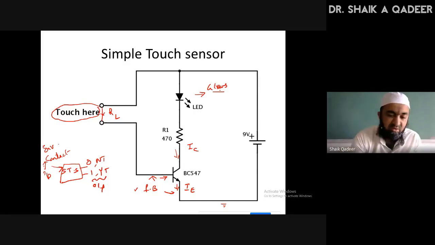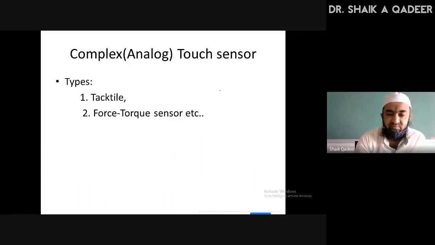This much is enough. Quickly I am moving to the analog type of touch sensor. Actually I wanted to discuss only one, but you can discuss two or three types of complex touch sensors, which we also call analog touch sensors. One is the tactile sensor, another one is the force torque sensor, and there are many more. If you have taken this, then we will move to the next slide.